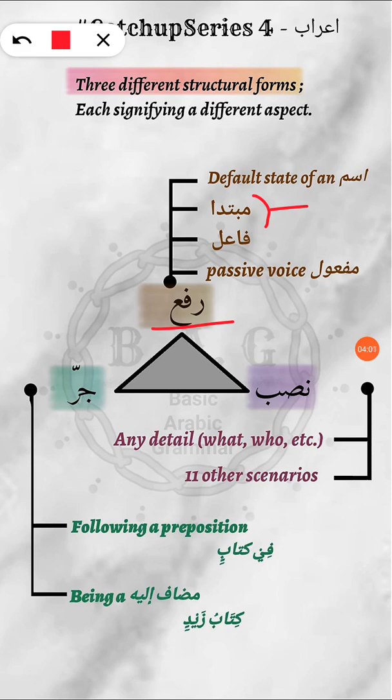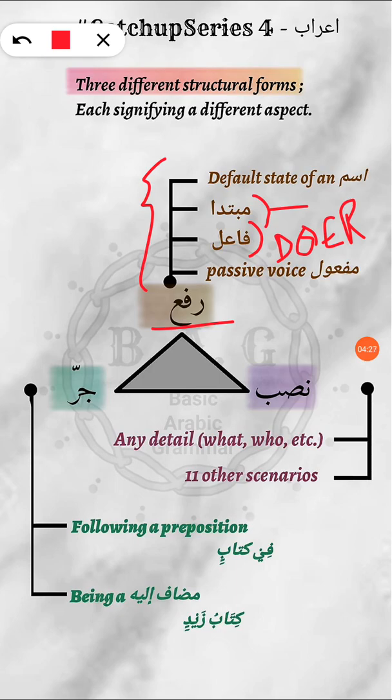Next, if an ism is fa'il, what is a fa'il? It is the doer of an action. Okay, then it is also going to exist as rafa. Okay, and I'm going to present examples of each of these situations in the next lesson, inshallah. So you don't need to worry if you don't see any examples or written material over here on the slide. I'm going to discuss each of these examples in the next lesson, inshallah.